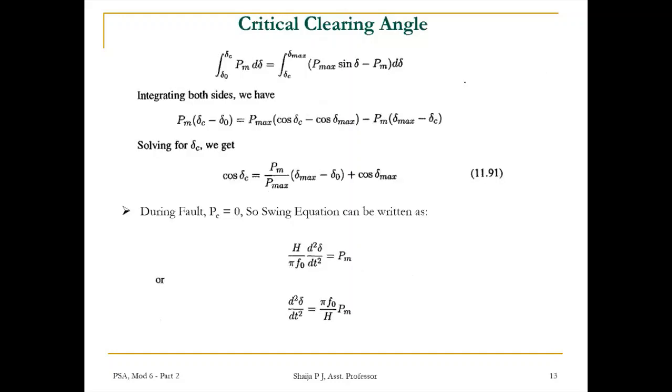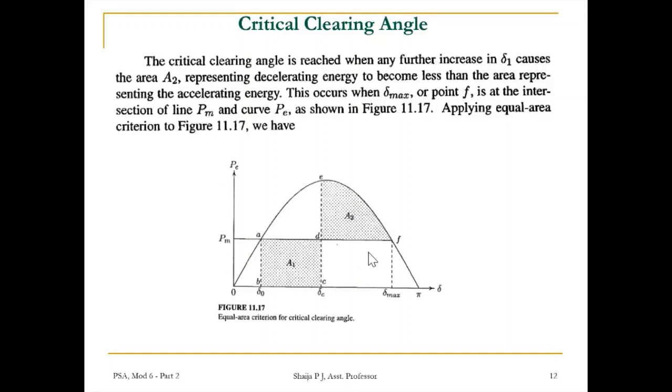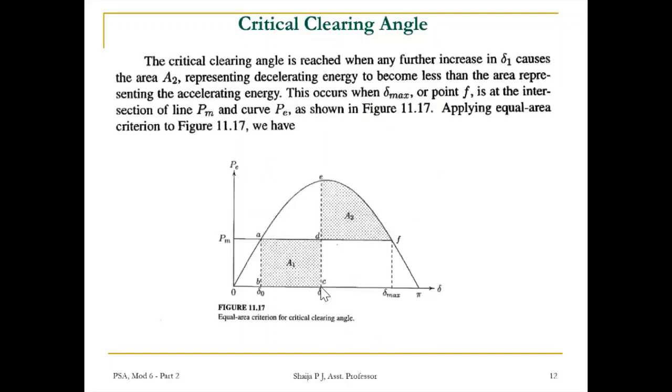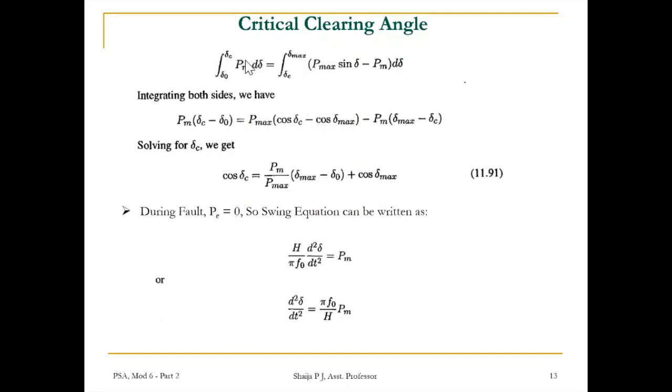So in order to derive the critical clearing angle, we could apply the equal area criterion for this case. Applying the equal area criterion, integral delta 0 to delta C. This maximum point is marked as delta C. So integral delta 0 to delta C Pm d delta is equal to integral delta C to delta max of (P max sine delta minus Pm) d delta.